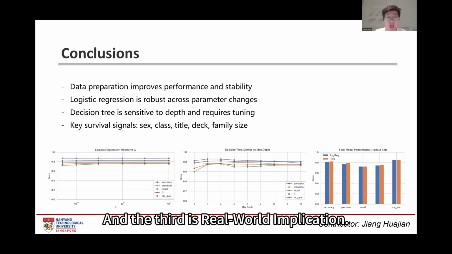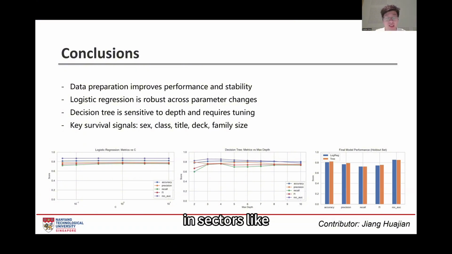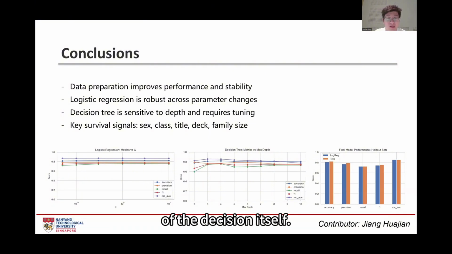And the third is real-world implication. This analysis goes beyond the Titanic. It demonstrates how interpretable AI can be used in sectors like insurance and healthcare. Understanding why a decision is made is just as important as the accuracy of the decision itself.